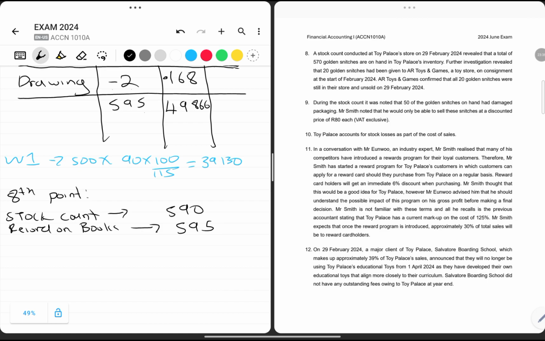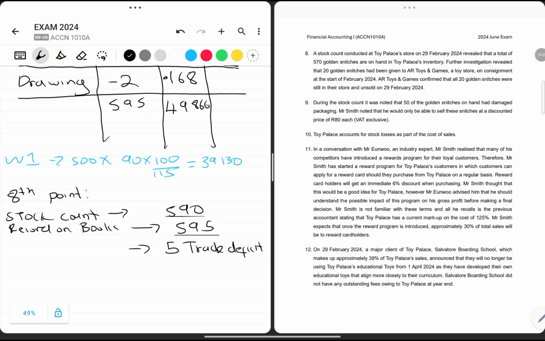So on our books we had more, and on the stock count we have less, meaning we have a five-unit stock deficit, because this is stock that is lost.